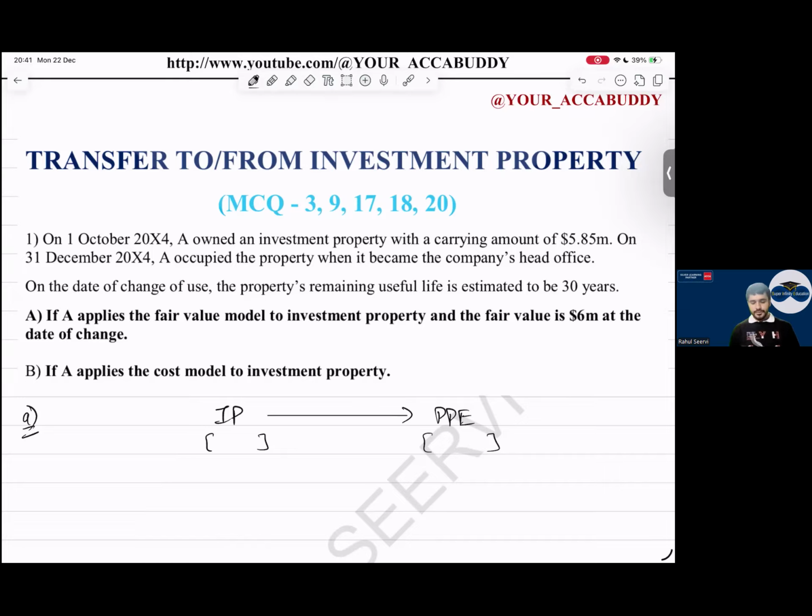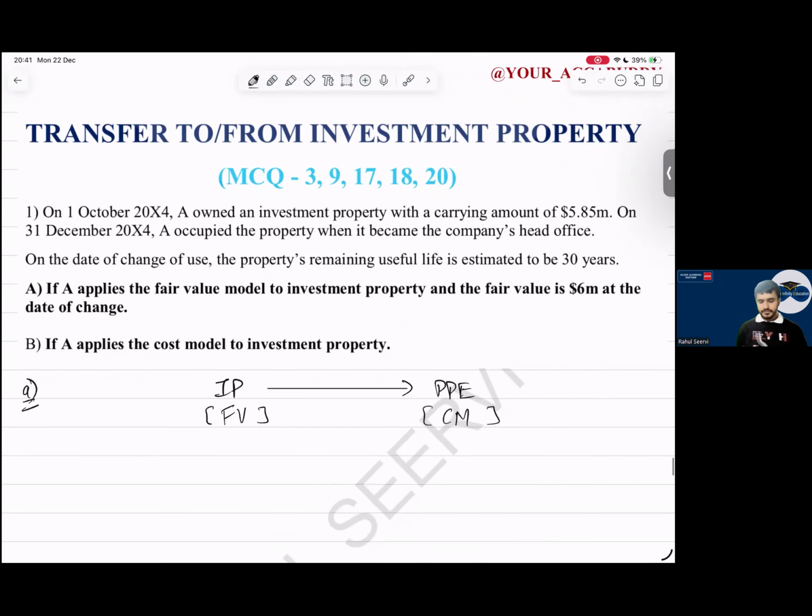What is the first case, everyone? It is fair value model to cost model. On 1st October 20X4, A owned an investment property with a carrying amount of 5.85 million. On 31st December 20X4, A occupied the property when it became the company's head office.